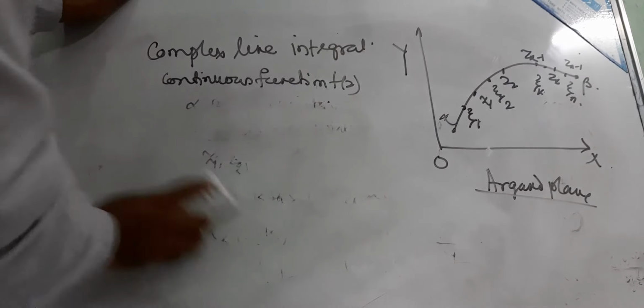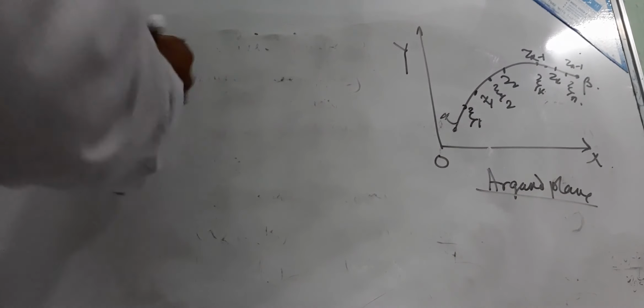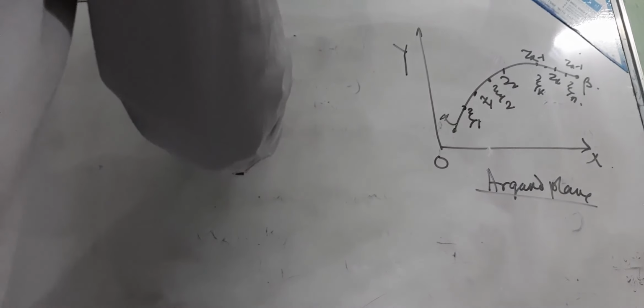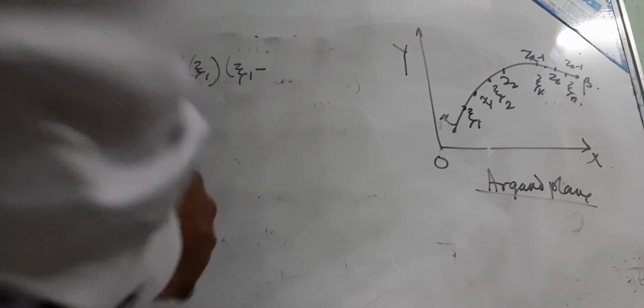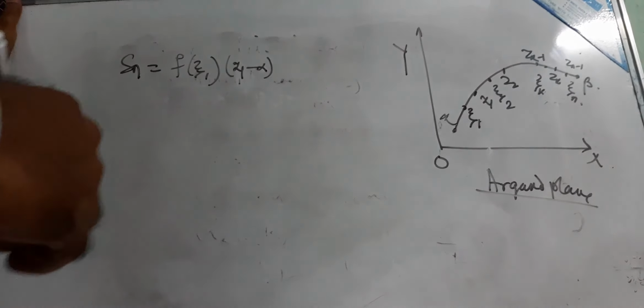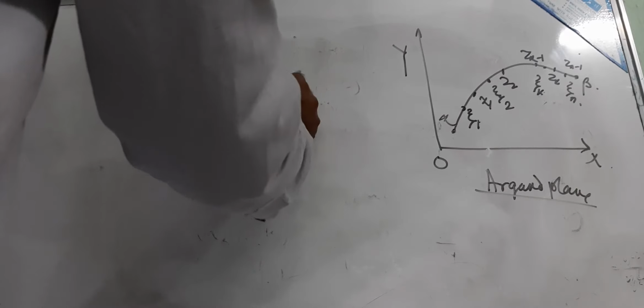So Sn equals f of zeta 1 into z1 minus alpha, plus f of zeta 2 into z2 minus z1, and it will go on up to f of zeta n into beta minus zn minus 1.